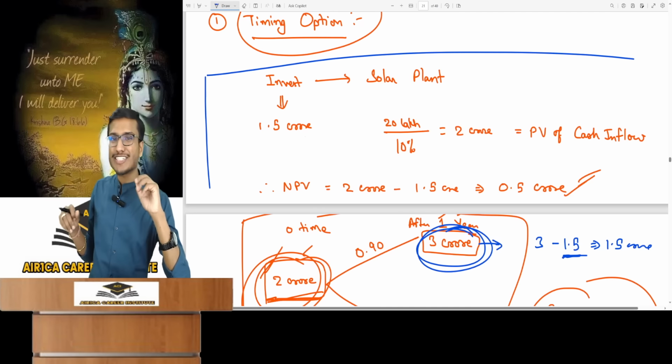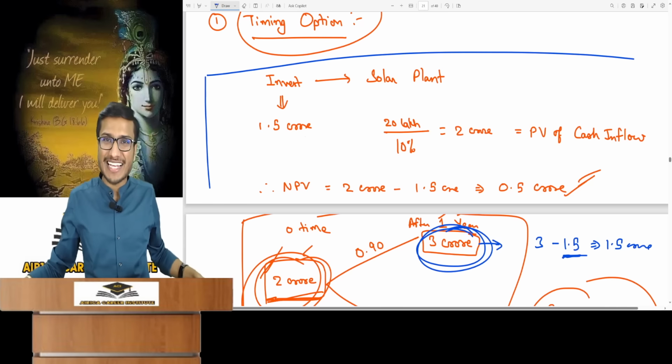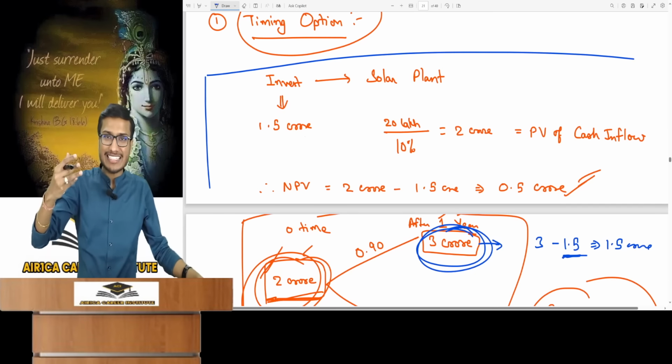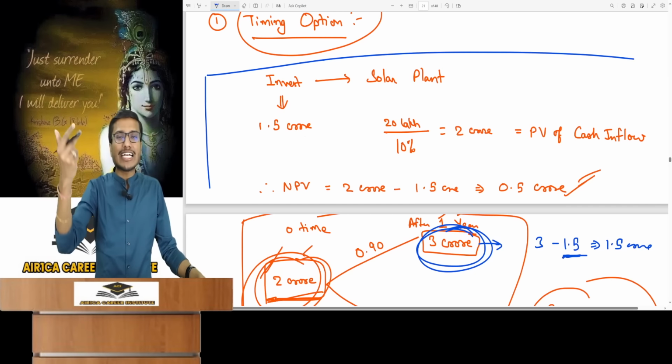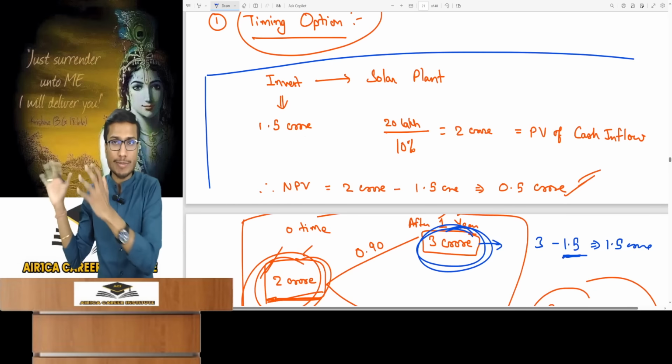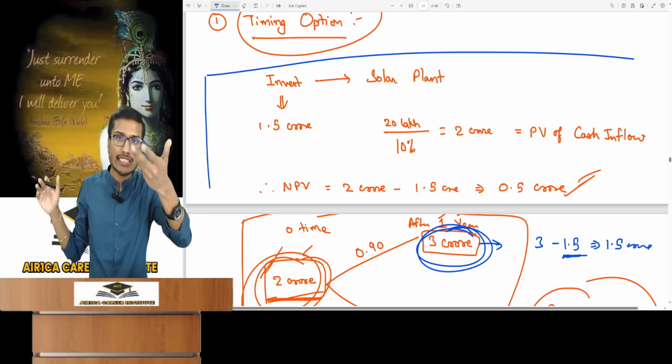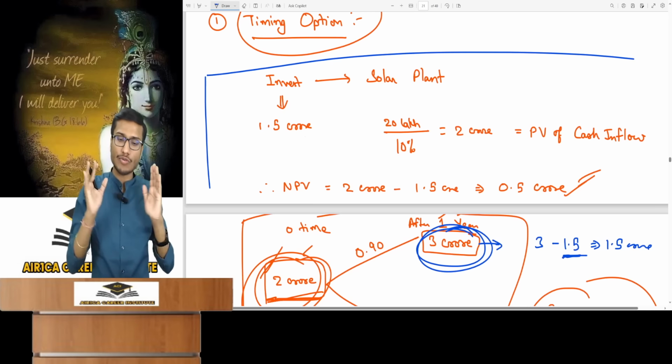But if I invest in a solar plant, I won't have to buy electricity. My electricity will be generated for free. So instead of an annual cash inflow, I will have annual savings. My cost will be saved, which means a 20 lakh rupees expense that will be saved, which is a cash inflow.